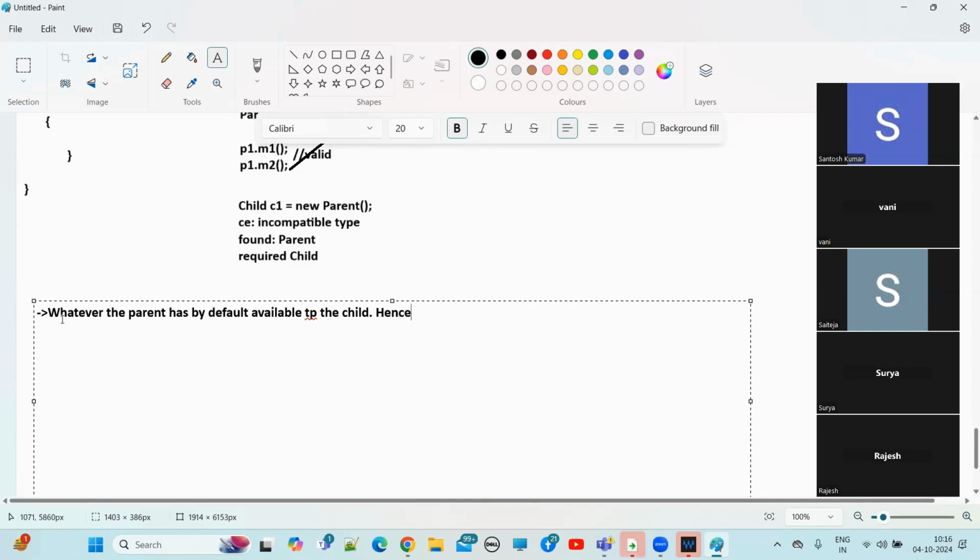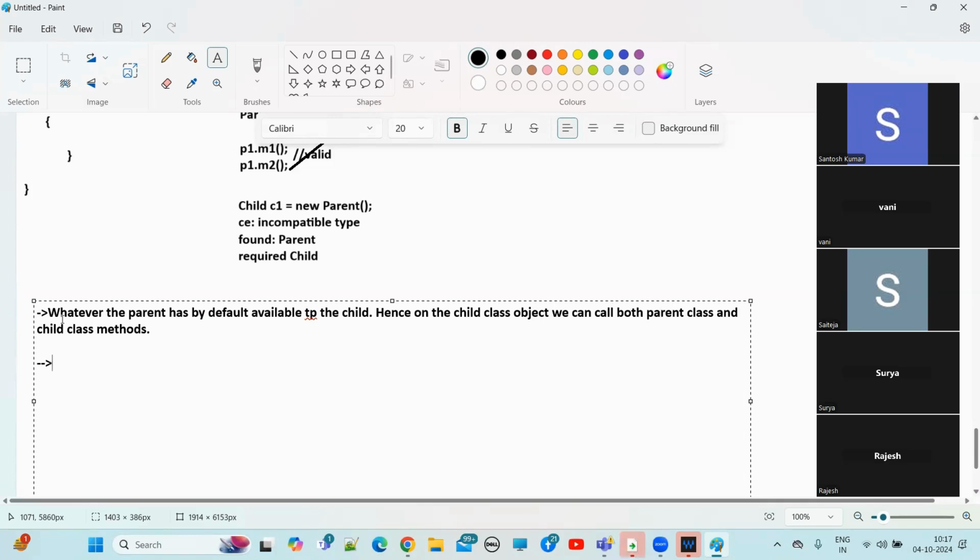Hence, on the child class object, we can call both parent class and child class methods. Clear the first point?